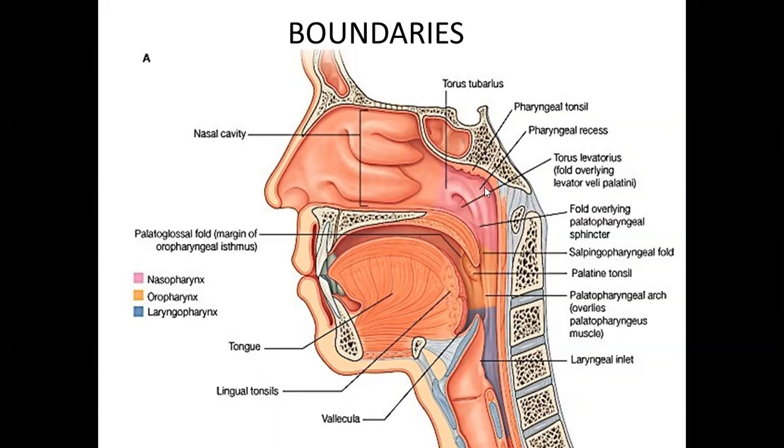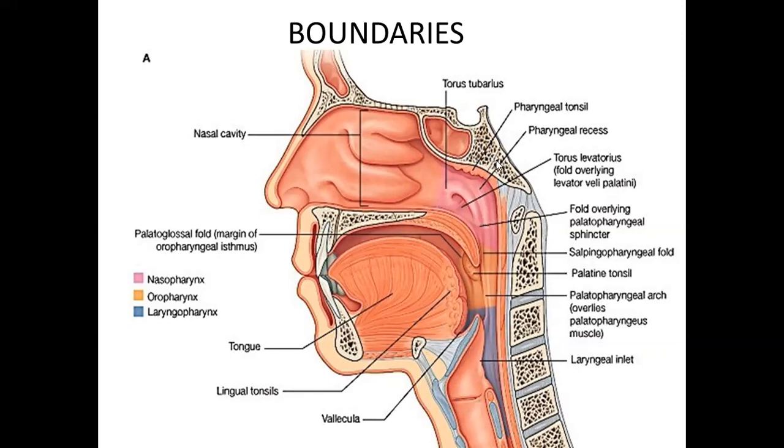What is the location of the pharynx? When we see, it lies behind the nasal cavity, the mouth, and the larynx, and it is communicating with these three cavities anteriorly. Talking about the boundaries of this pharynx, it is bounded superiorly by the base of the skull.